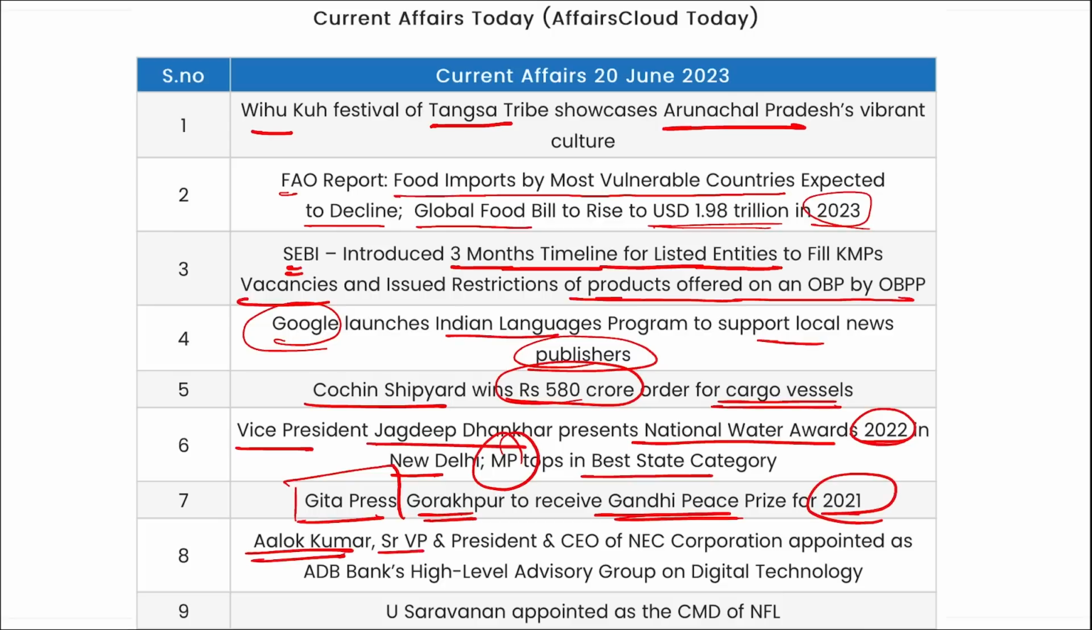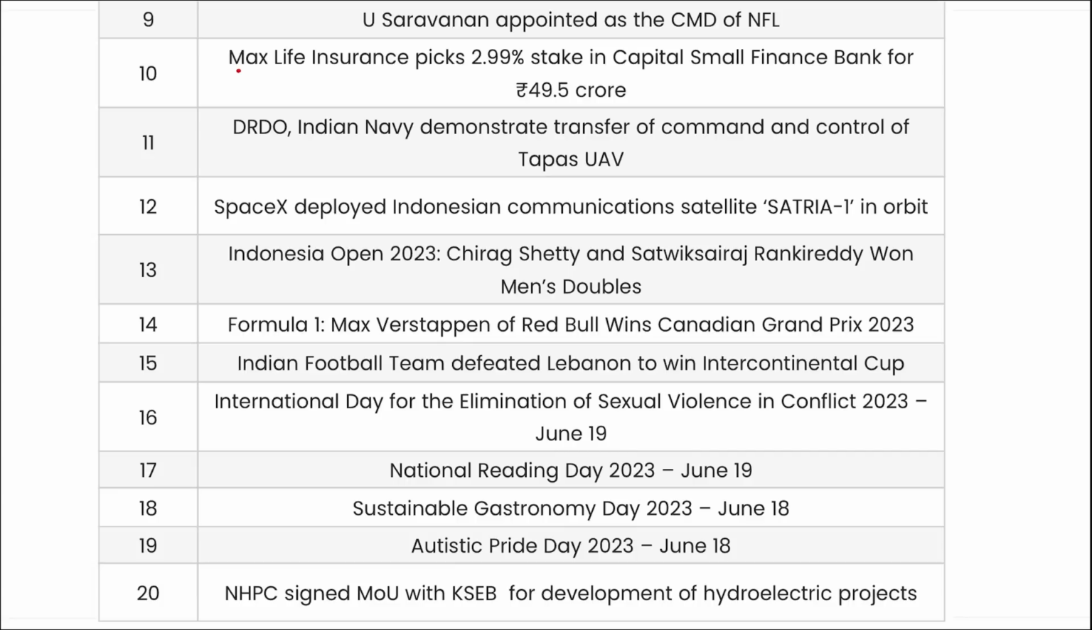Alok Kumar, Senior Vice President and CEO of NEC Corporation, has been appointed to the Asian Development Bank's high-level advisory group on digital technology. U. Saravanan has been appointed as the Chairman and Managing Director of NFL. Max Life Insurance has picked up a 2.99% stake in the Capital Small Finance Bank for 49.5 crore rupees.